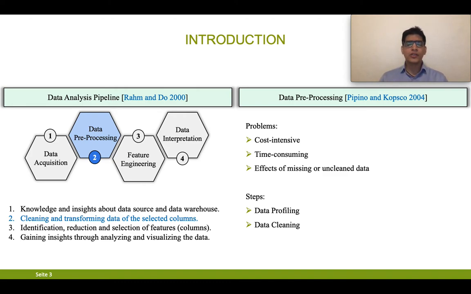So what are the effects of missing or unclean data? Consider we have to train our neural network and our data has missing or invalid values. While training, the neural network will learn the weights, but those weights might or might not be correct. Therefore, data pre-processing is an important step.